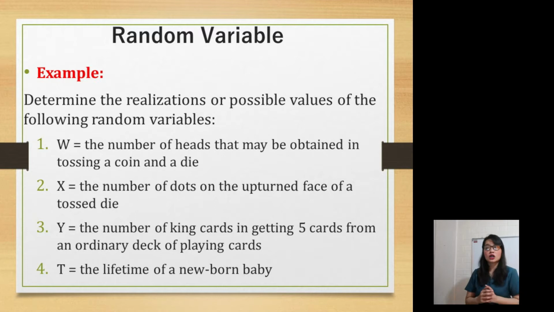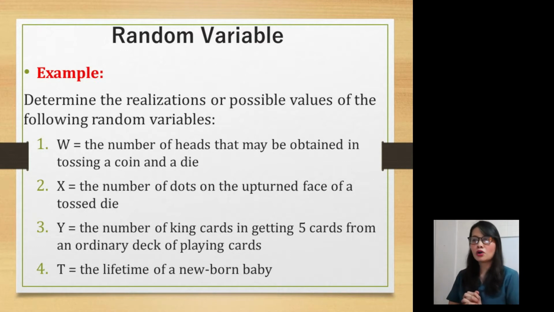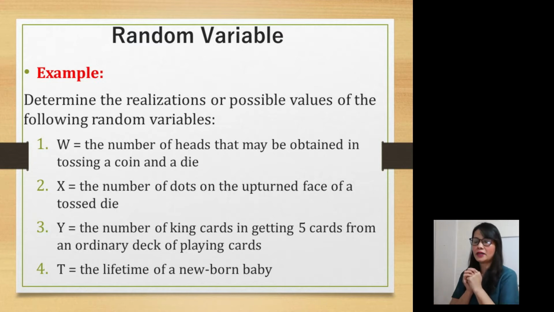The number of king cards in getting 5 cards from an ordinary deck of playing cards. So what are those values? 0, 1, 2, 3, 4. Why is it so? Because 0, the king might not be included in the 5. And only up to 4, because there are only 4 kings in a deck of playing cards.